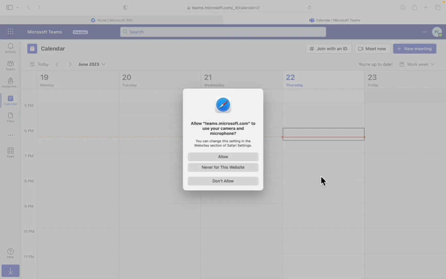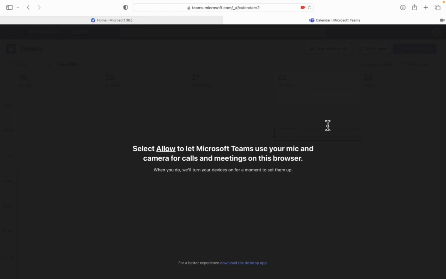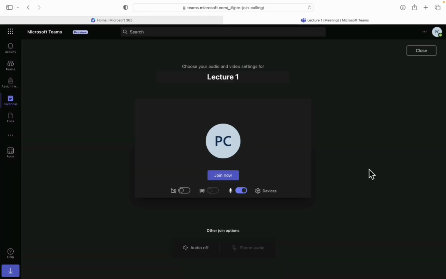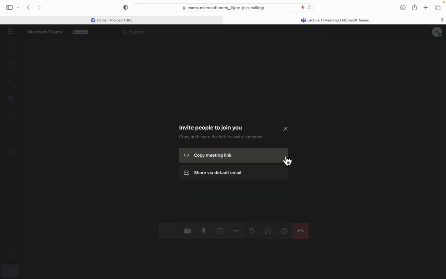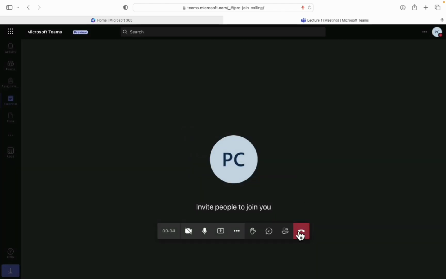Start the meeting. Once you have reached here, it will ask you to join now. Once you click here, it will give you an option to copy the meeting URL. You can copy from here and then share it wherever you want, maybe in the classroom itself, maybe in the WhatsApp group, wherever you want.